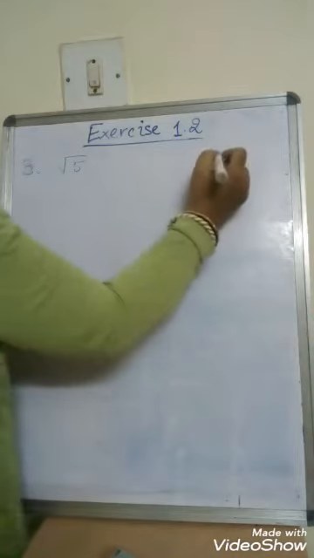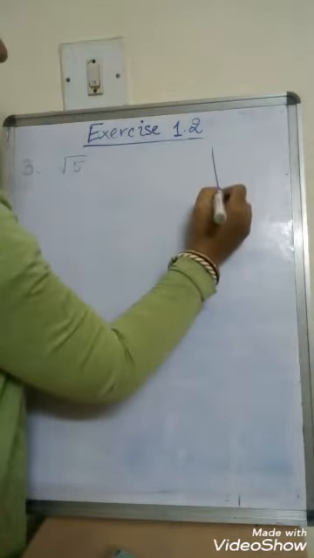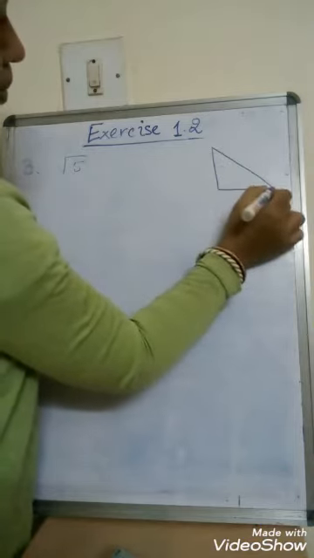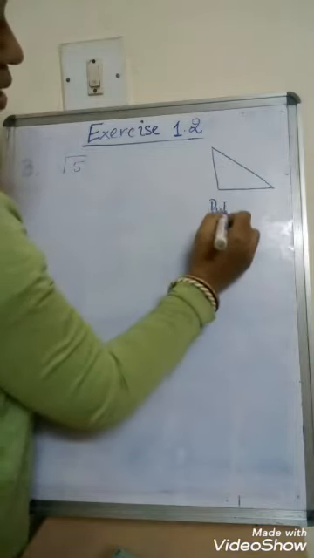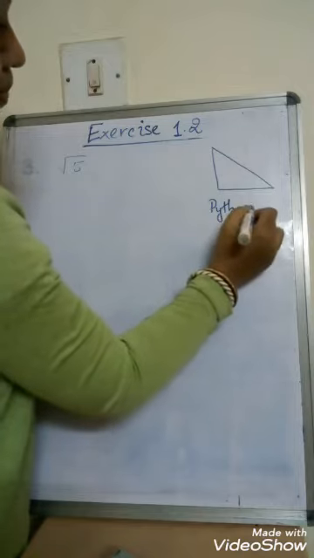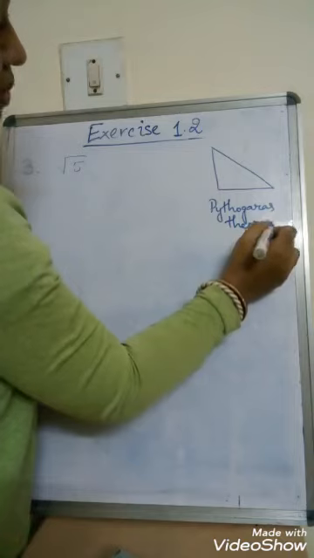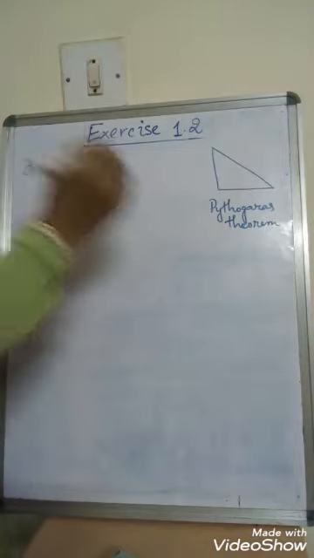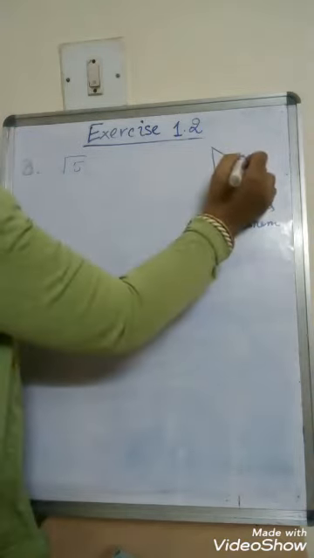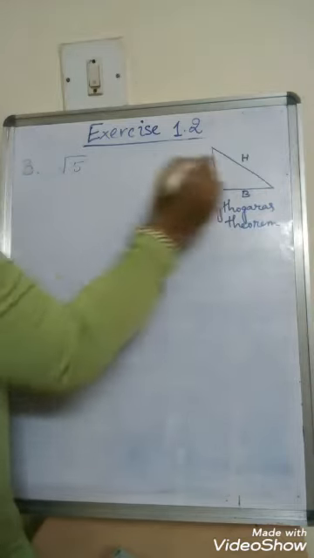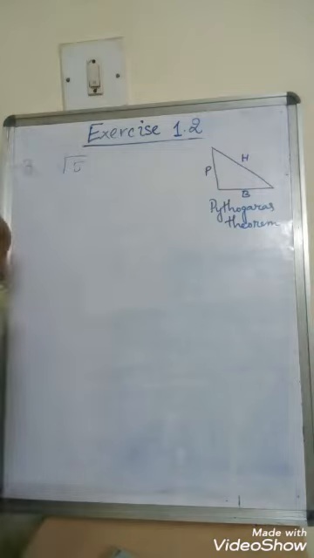Before this, we have to first take the Pythagoras theorem, right? Now what does the Pythagoras theorem tell us? Here this is the hypotenuse, this is the base, this is the perpendicular, right?